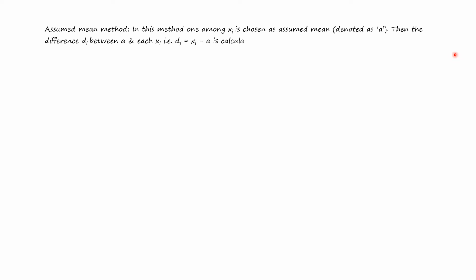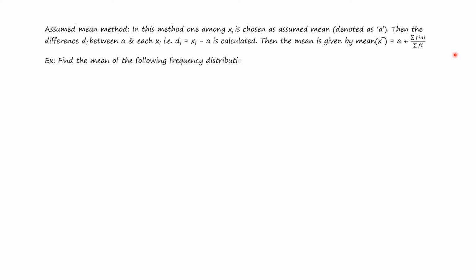Assumed mean method. In this method, one among the xi is chosen as the assumed mean and denoted as a. Then the difference di between each xi and a, that means di equals xi minus a, is calculated. Then the mean is given by x bar equals a plus summation of fi di whole divided by summation of fi. Let's see an example.